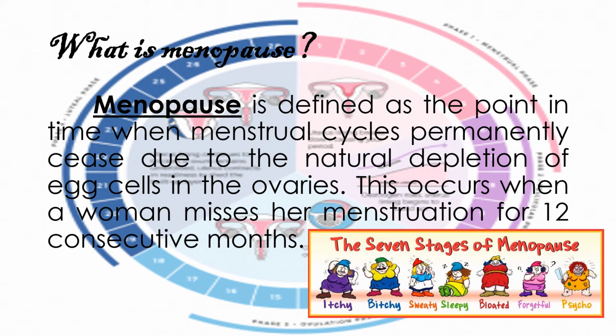What is menopause? Menopause is defined as the point in time when menstrual cycles permanently cease due to the natural depletion of egg cells in the ovaries. This occurs when a woman misses her menstruation for 12 consecutive months.